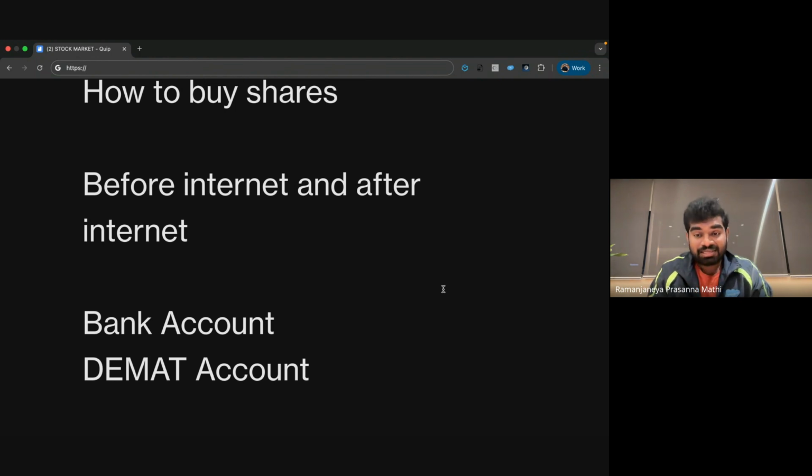Nowadays banks themselves are giving these. Your account will have a bank account and demat account, all in one. So every person who wants to buy shares online must have a bank account and a demat account.